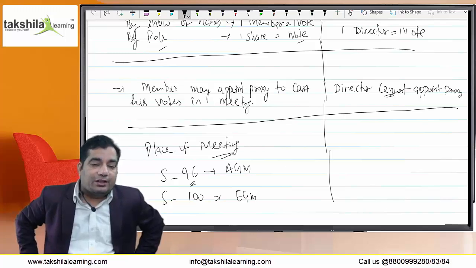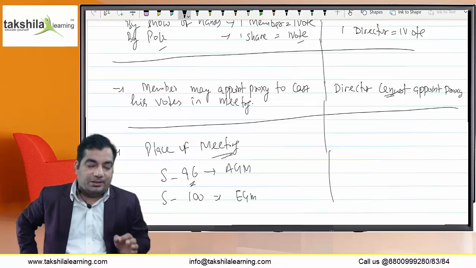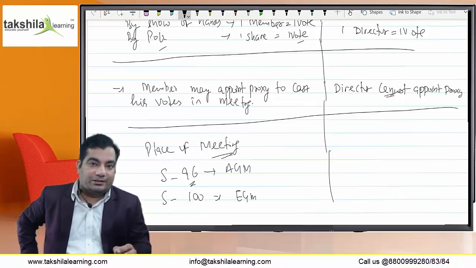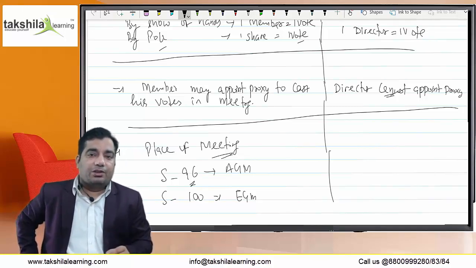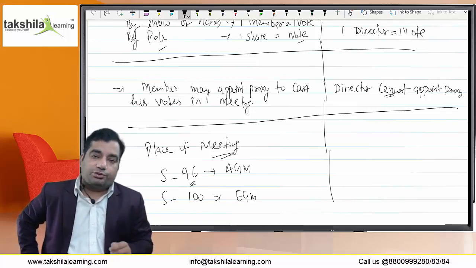And in the case of other companies, unlisted public companies, if all the members give their consent in writing or by way of electronic means, then such an AGM can be held anywhere in India. In the case of listed companies, the AGM can be held only at the registered office of the company or in the same city, town, village where the registered office of the company is situated.